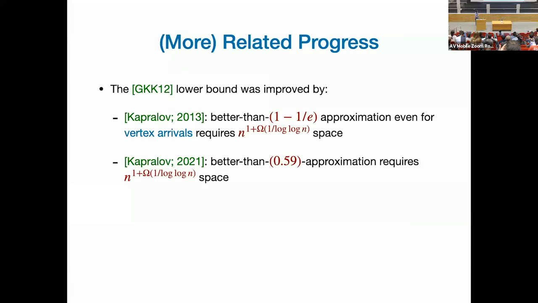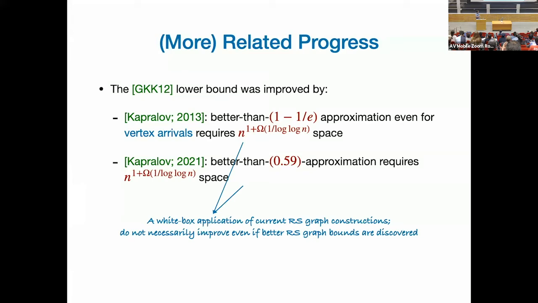So that's one part. There are some lower bounds, and these lower bounds were improved. Michael Kapralov proved that 1 minus 1 over e requires this much space, and more recently, even something better than 0.6 approximation requires this much space. One note here is that these two bounds are white box applications of RS graphs. They hold because of the technique used to prove the lower bounds. This means that even if you improve the RS graph upper bound, the lower bounds do not necessarily improve, okay? Unlike the previous result that I said.